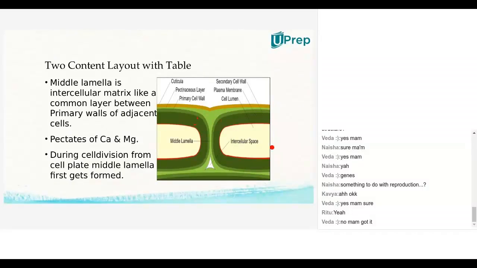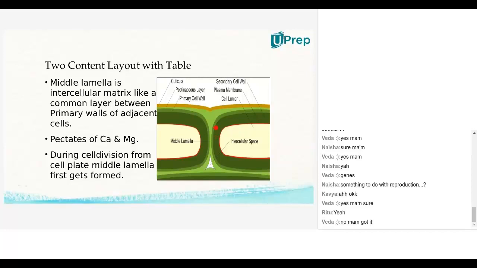See, this is a single cell, this is a single cell. Half part of one cell, half part of another cell is shown in the picture. Are you getting? Okay. So here the middle lamella is the first formed layer of the cell wall, which will make a connection between different cells. Like that, you will have the middle lamella running throughout the cells. So there is a coordination between cells because of this part of the cell wall.